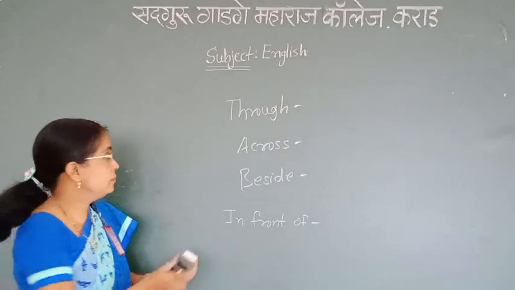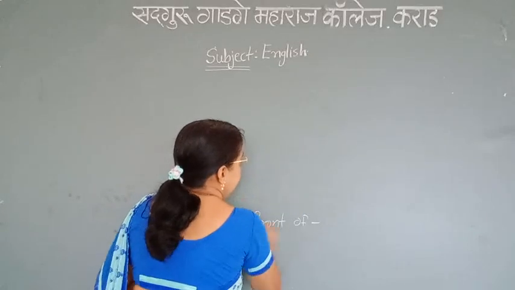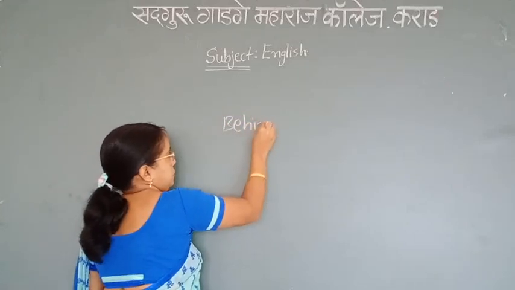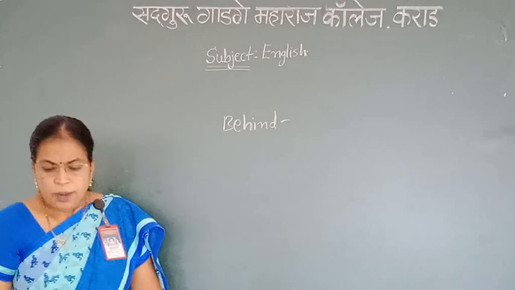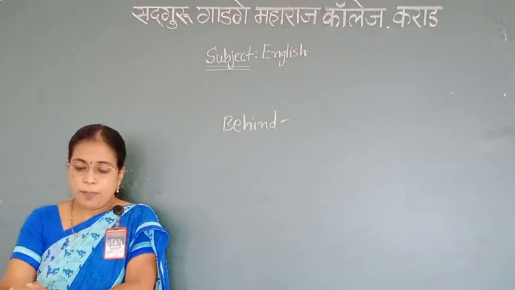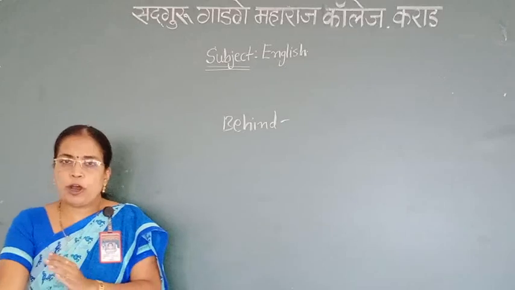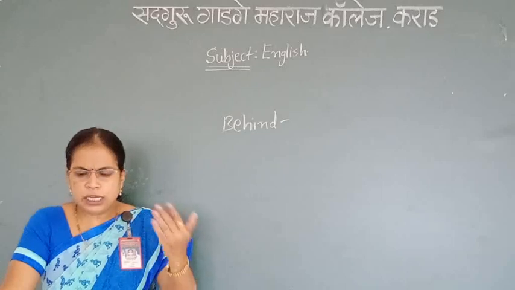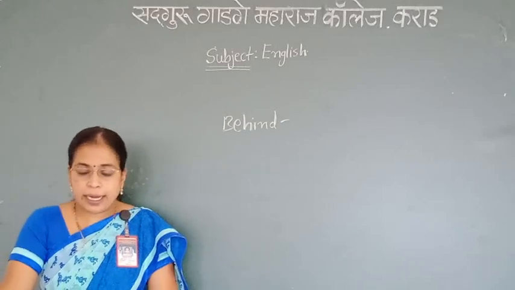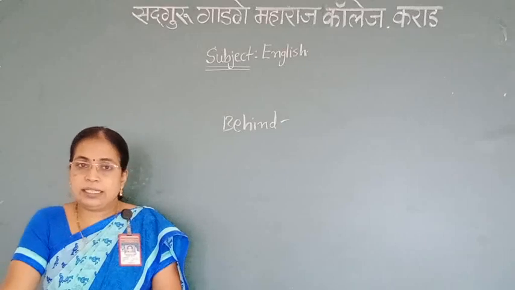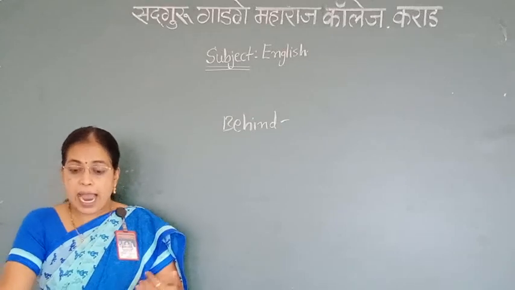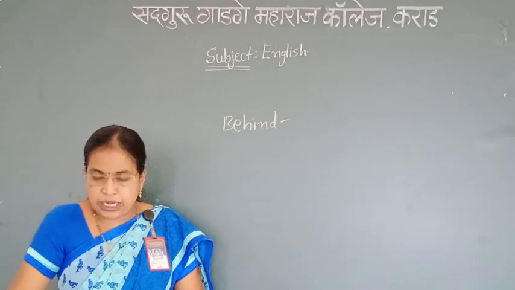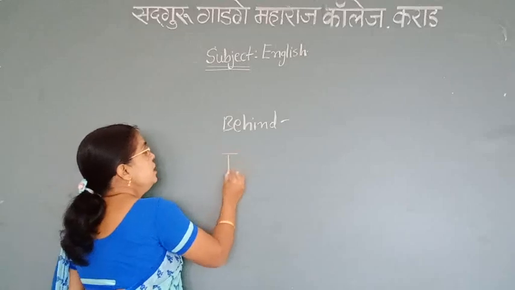Then, next preposition is behind. Behind means at the side of something, might be out of sight. It is the opposite of in front of. For example, he parked his car behind my car. I have a pool behind my house. Go behind that tree.